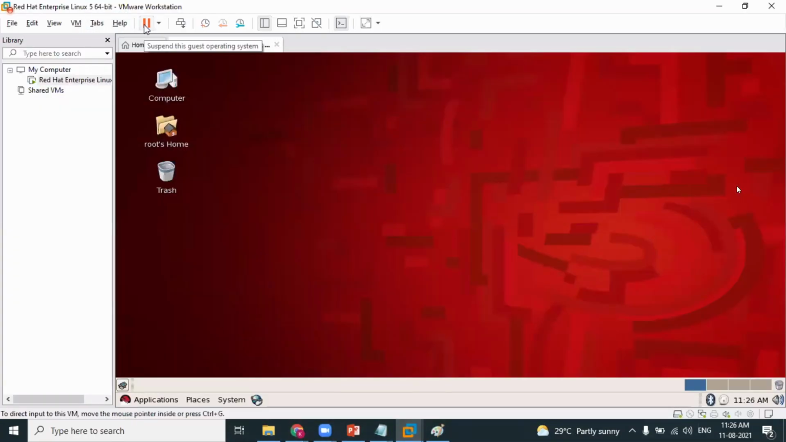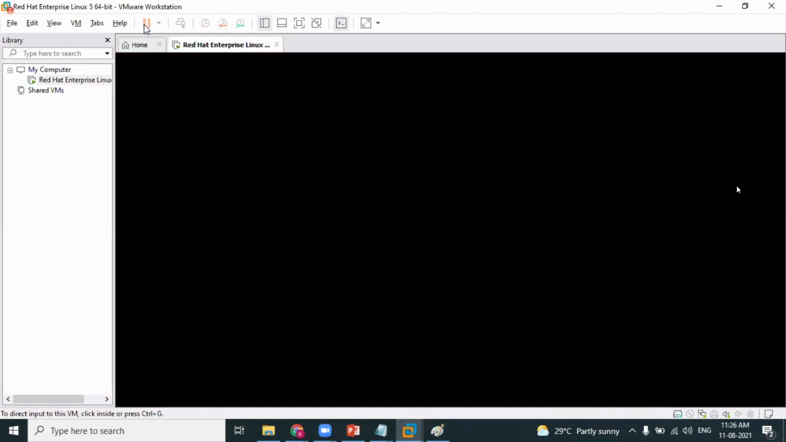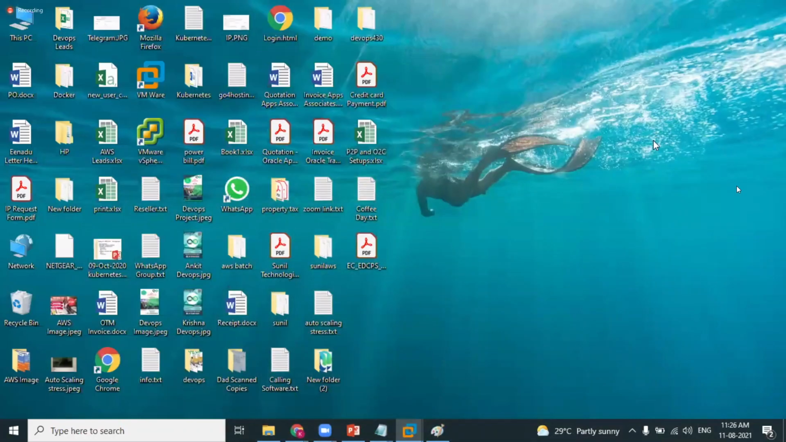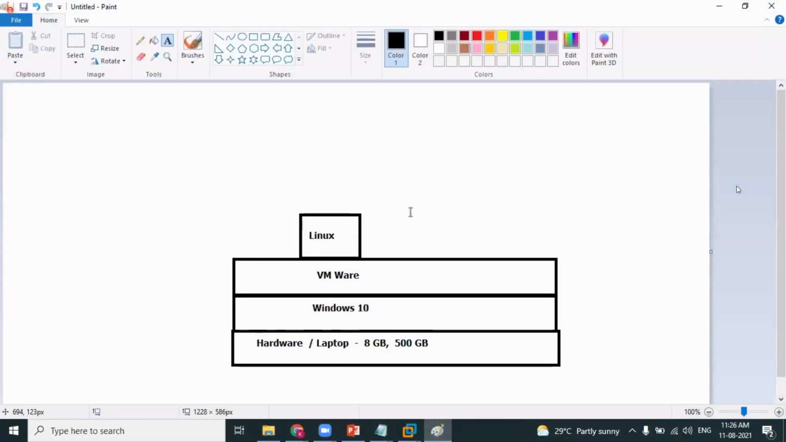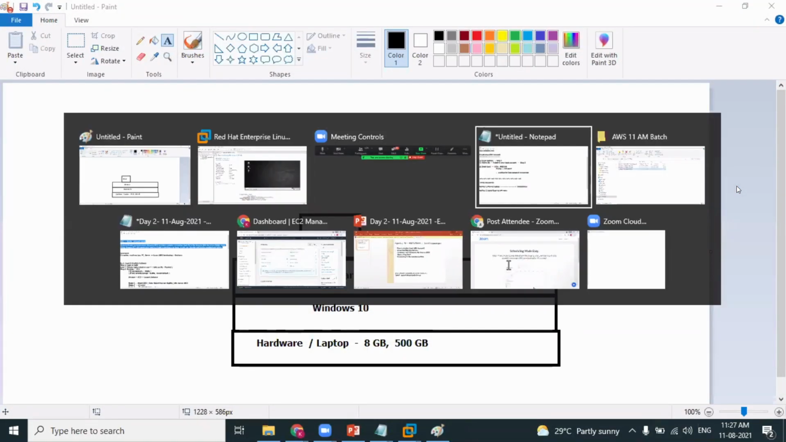So VMware is a virtualization technology wherein you can create virtual machines. You can create a Linux machine if you want. You can create a Solaris machine, whichever you want. This is option 2. This is better, right? Option 2 is much better.